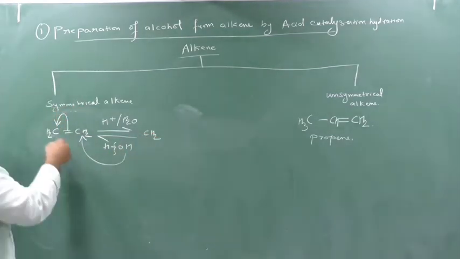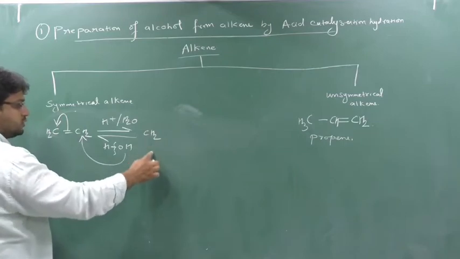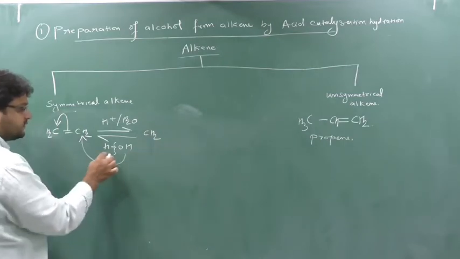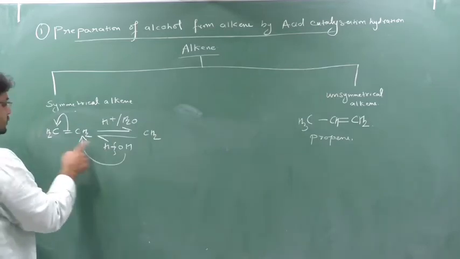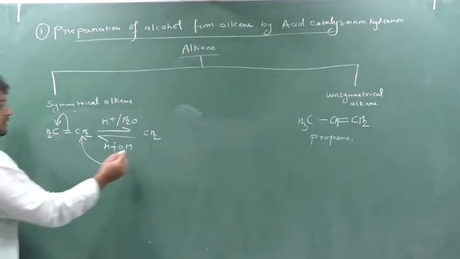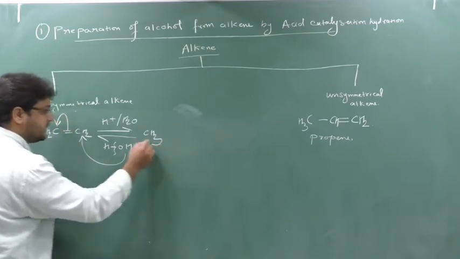This pi bond enters here, so it will create one bond here. So this valency, or one vacancy, is filled by this hydrogen. Now this hydrogen will attack here. Previously there were 2 hydrogens, now due to this hydrogen, it contains 3 hydrogens.